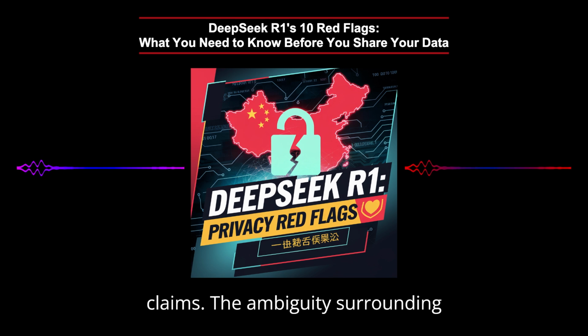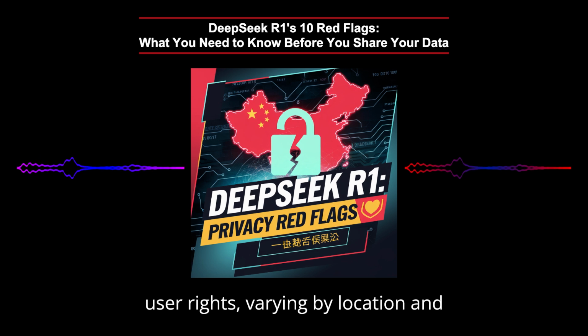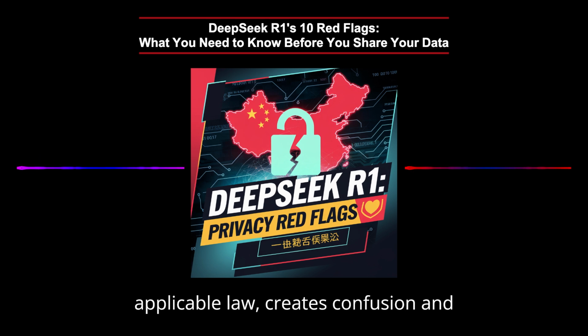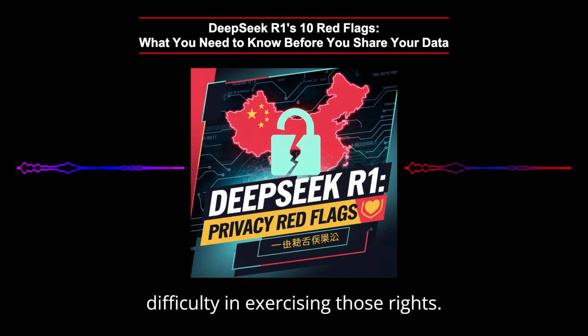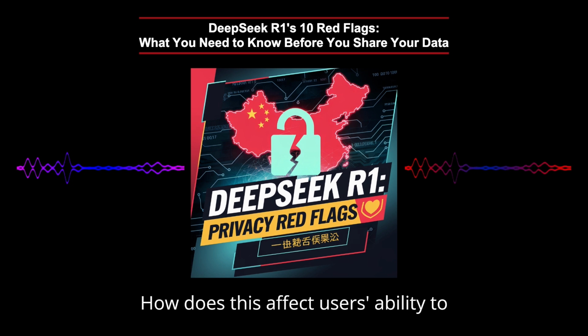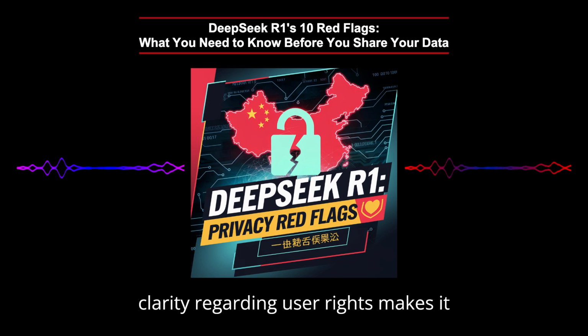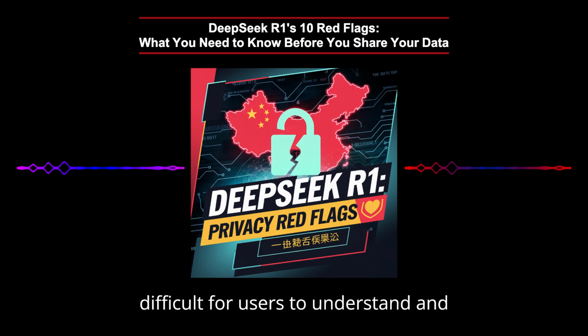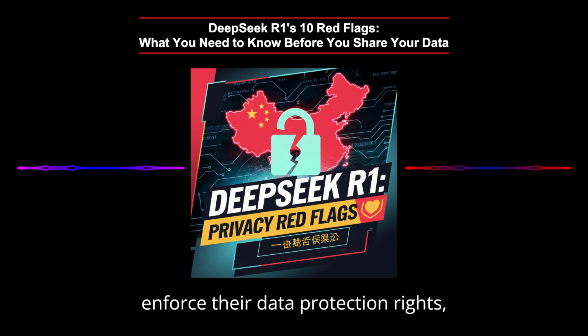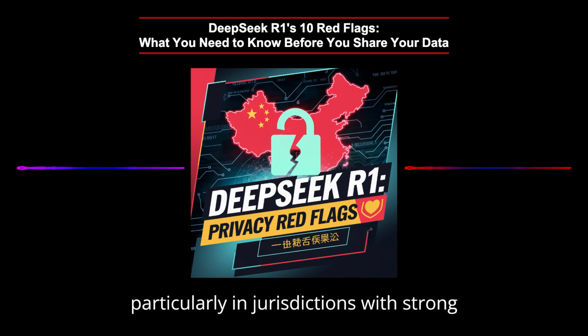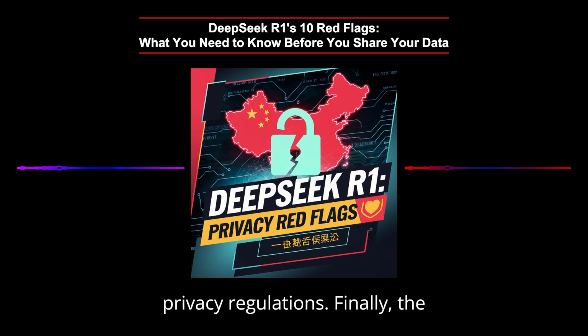The ambiguity surrounding user rights, varying by location and applicable law, creates confusion and difficulty in exercising those rights. How does this affect users' ability to protect their data? The lack of clarity regarding user rights makes it difficult for users to understand and enforce their data protection rights, particularly in jurisdictions with strong privacy regulations.